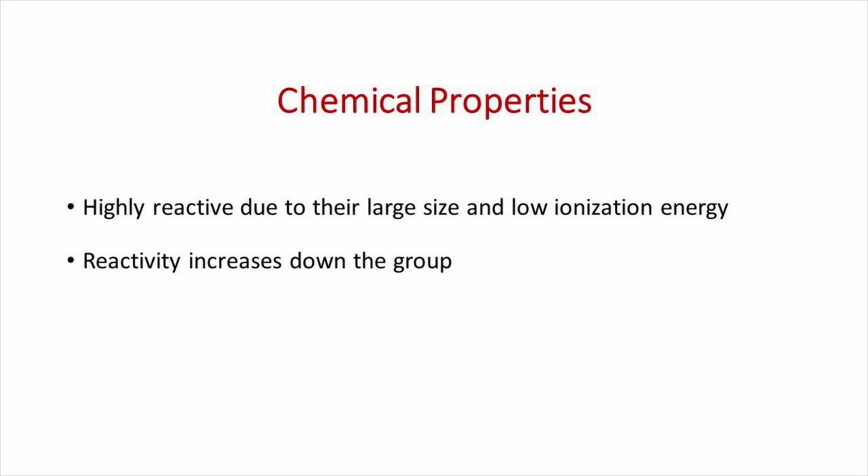Next, we can discuss the chemical properties of alkali metals. We know alkali metals are highly reactive because of their large atomic size and low ionization energy. As we move down the group, atomic size increases and ionization energy decreases. So, the reactivity of alkali metals increases down the group. Because of their higher reactivity towards air and water, they are normally kept in kerosene.